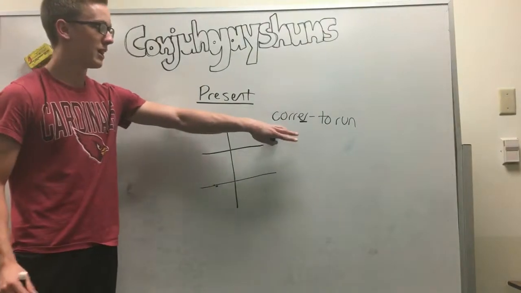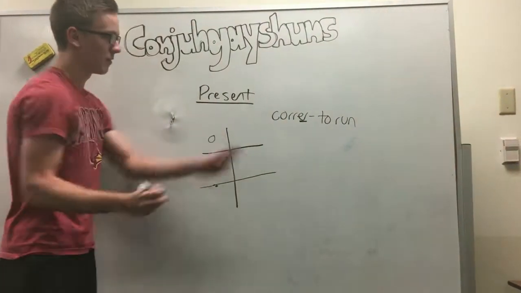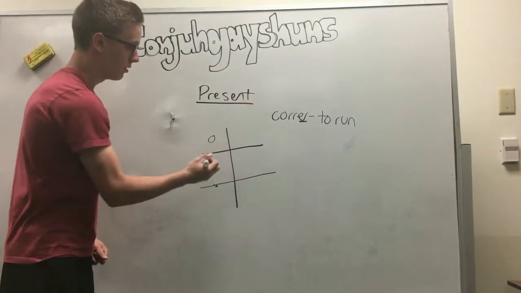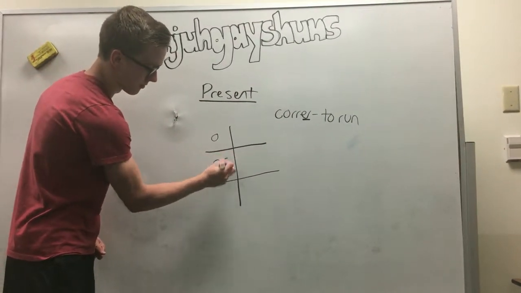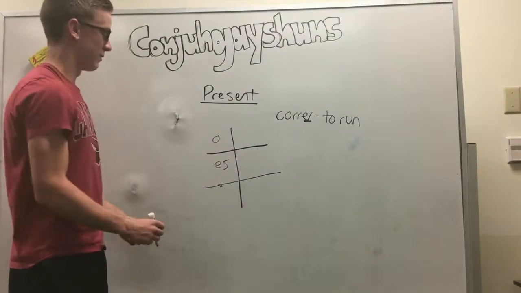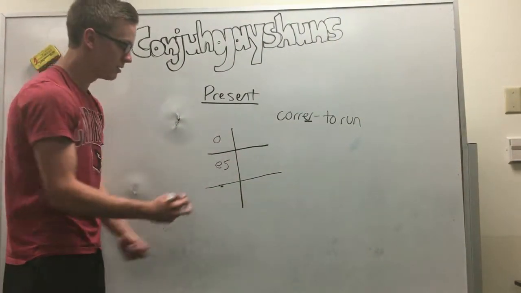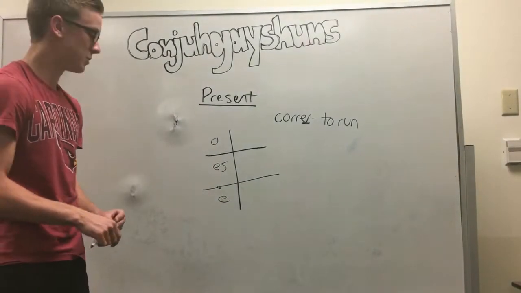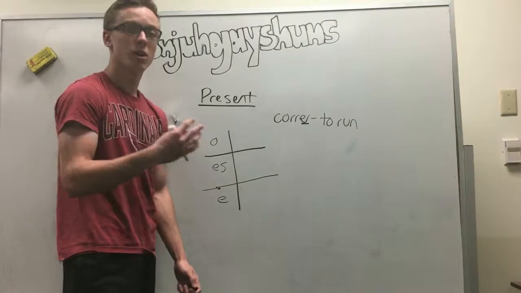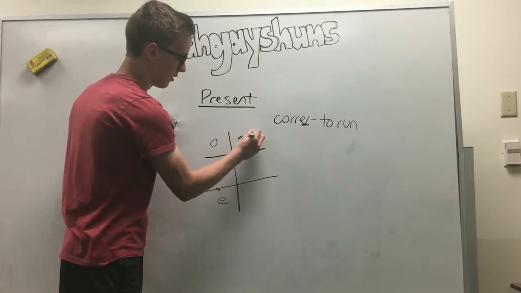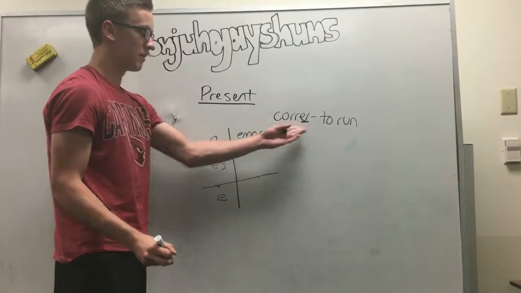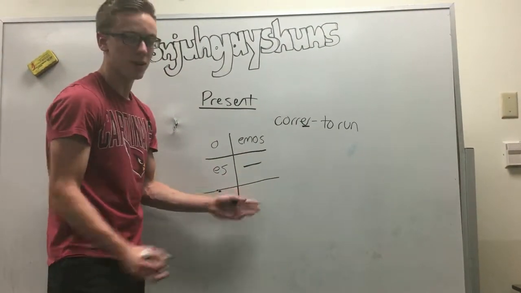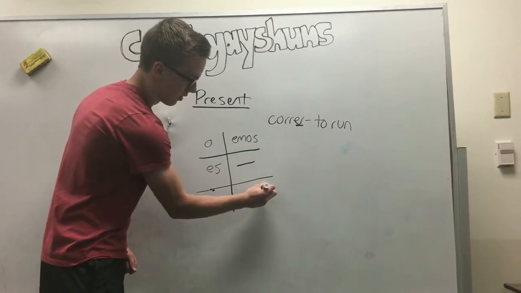And so if you want to make it I run, you drop off the ER, so it's corro, which means I run. If you want to make it you run, you do corres, which means you run. If you want to do he or she runs, you drop off the ER and just replace it with an E, so it's corre, which means he or she runs. If you want to say we run, it's corremos. So you drop off the ER, add EMOS, and we don't do this form. And you want to make it they run, you drop off the ER, it becomes corren.